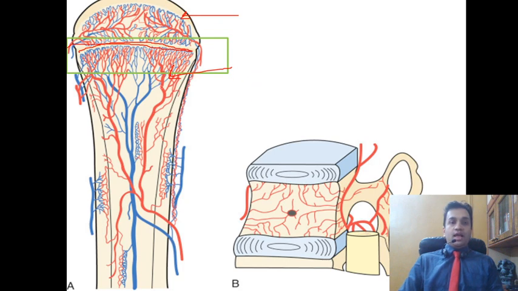Secondly, what I'd like you to see is that the arteries go all the way up to the epiphyseal plate, and take an acute bend or a hairpin bend before they merge with the venous system. So the arrangement is not a diffuse sort of arrangement, they are hairpin endings of blood vessels.